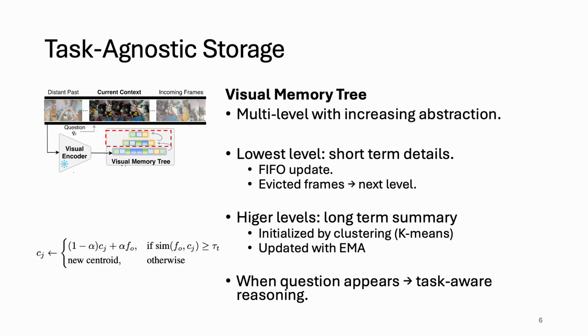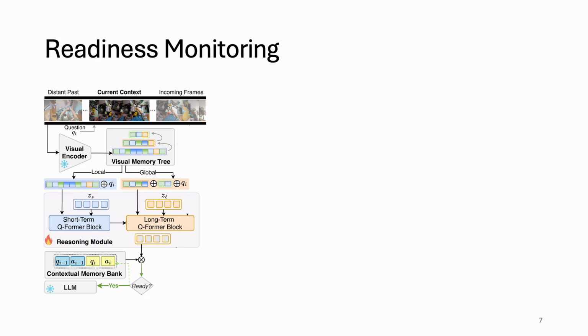Whenever a question appears, the model moves from task agnostic storage to task aware reasoning through local and global retrieval and local and global level reasoning. Since the reasoning representation encodes the model's evolving belief about the answer, evidence sufficiency, or the model's readiness to answer a question, naturally emerges from this representation.